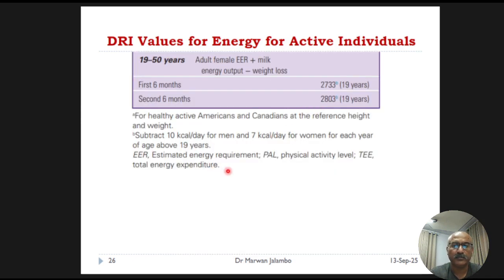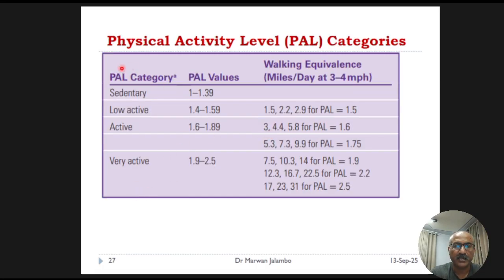A key input for the EER equations, or estimating energy requirements equations, is the physical activity level. So let's see how that is categorized. The physical activity levels are categorized as sedentary lifestyle, low active, active, and very active. It is the ratio of their total energy expenditure to their basal energy expenditure. The dietary reference intake framework defines 4 categories: sedentary, low active, active, very active.